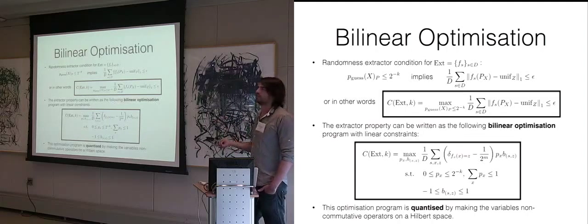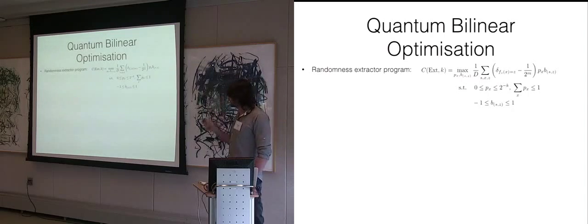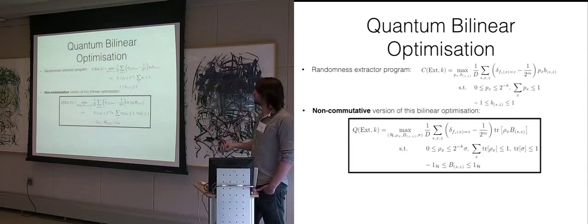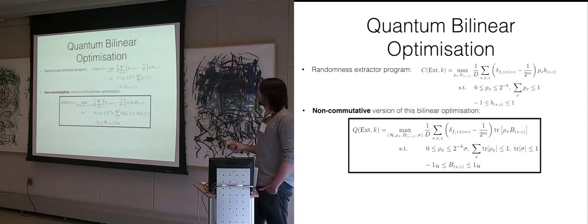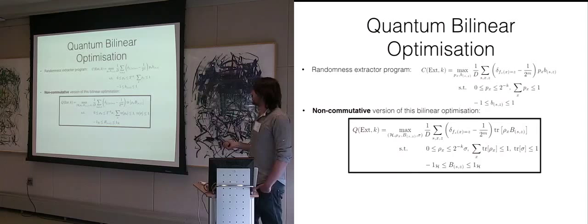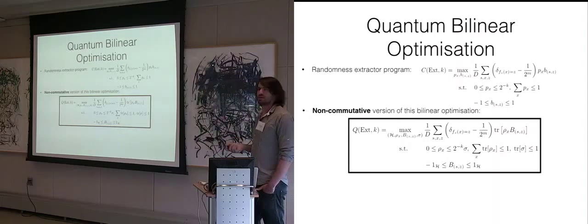So how do we do that? This is again the classical program from before, and now the quantum version of that, the non-commutative version, is given by this program. I call the optimal value of this program Q now, for reasons I'm going to tell you in a second. But let's look a bit at this program. Why is this the non-commutative version of that?